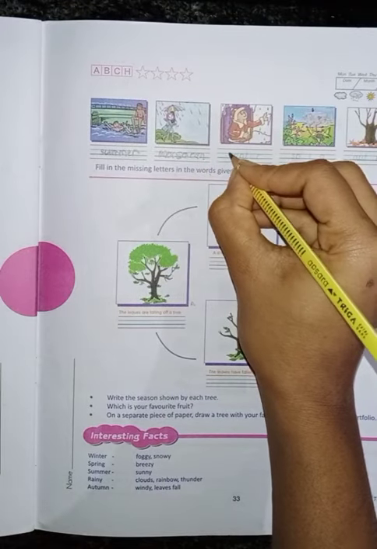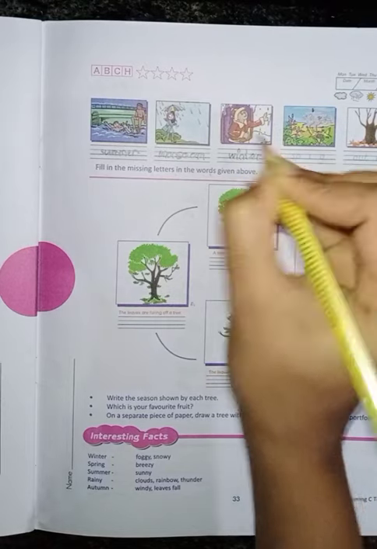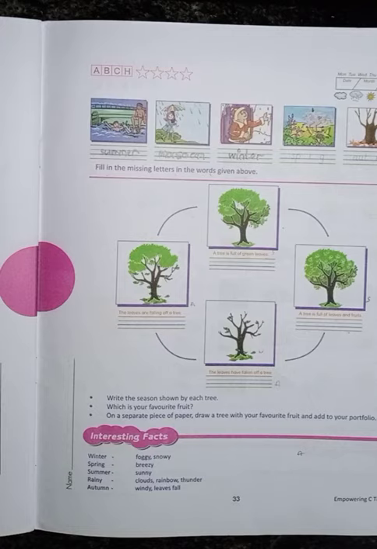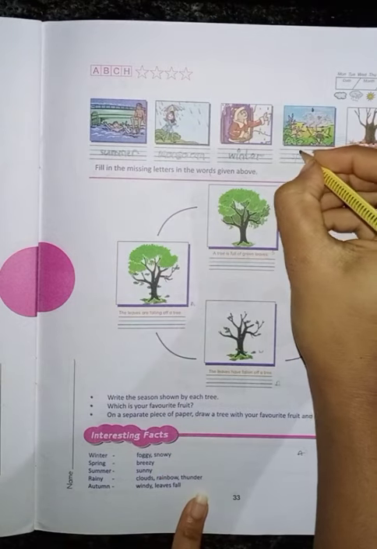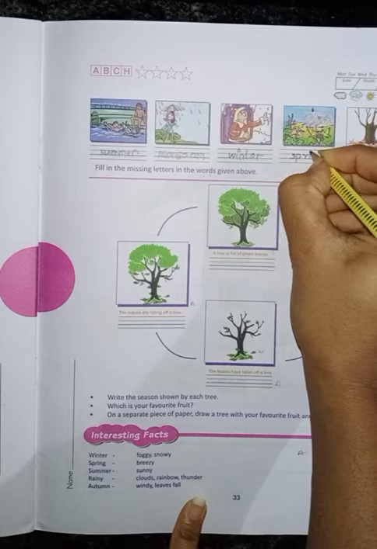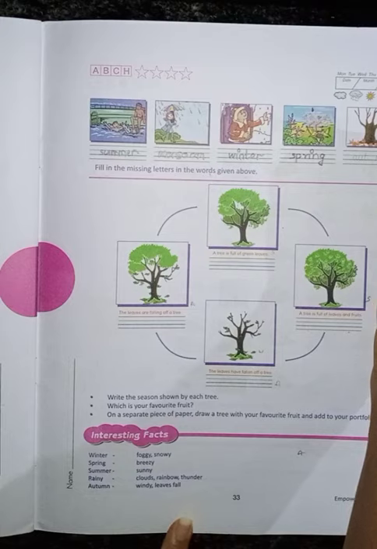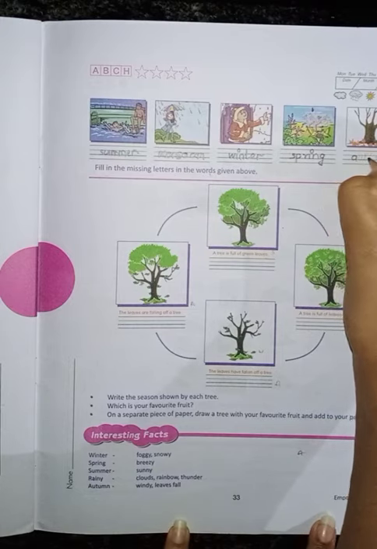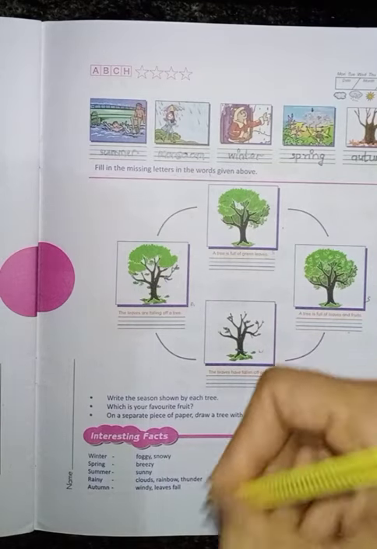Which season is that? Monsoon, right? Yes. And which season is this? Winter. WINTER. Which season is that? That is winter. Okay. And which season is this? This is spring. SPRING. Spring, right? Yes. And autumn. AUTUMN. Autumn season, right? Yes.